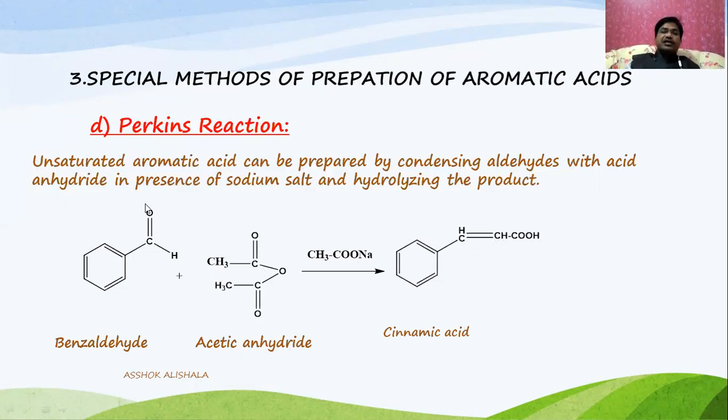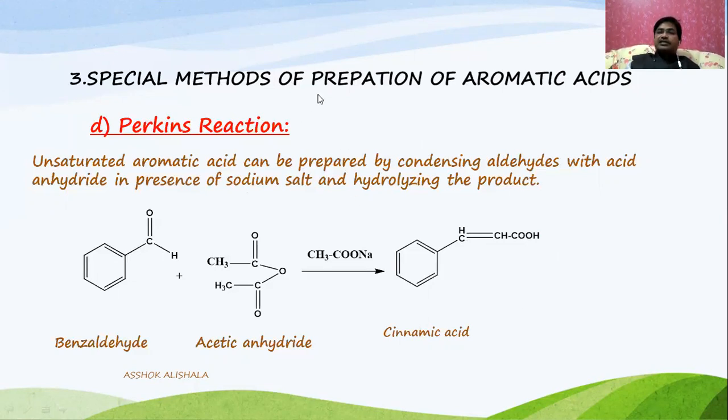That means here a condensation takes place between these two, and from this you will get the compound like this. This part will be condensed with this one, so that we will get CH=CHCOOH. This compound is called cinnamic acid.